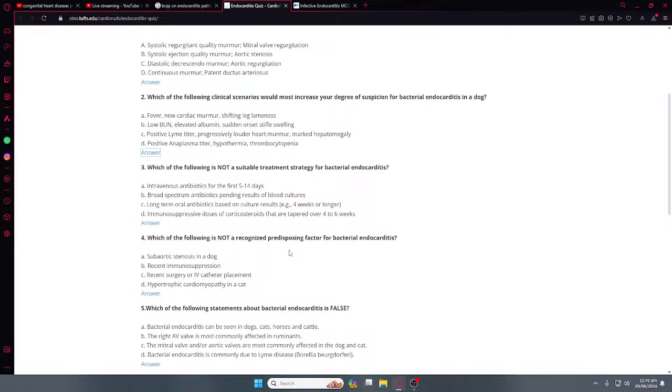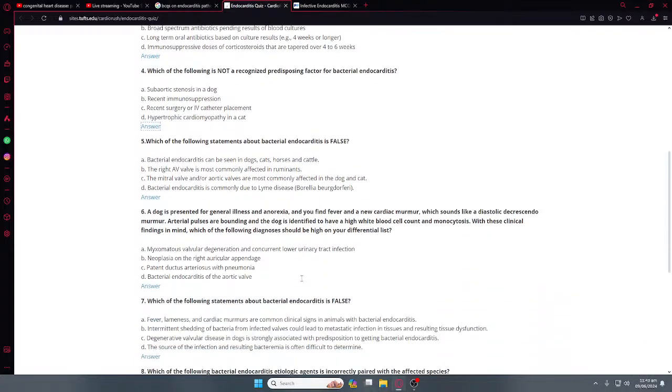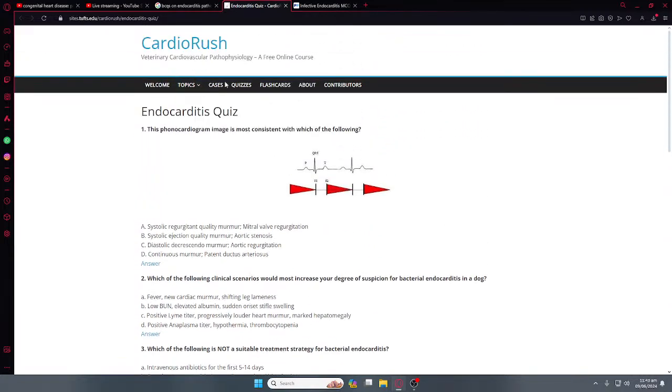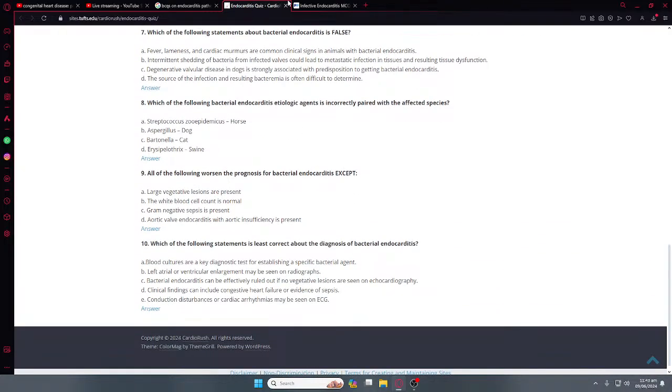Why shall this not be a recognized predisposing factor? C, because C is hypertrophic cardiomyopathy. What the heck? Why are you talking about cats? Okay, and it is talking about dogs. Am I reading this right?